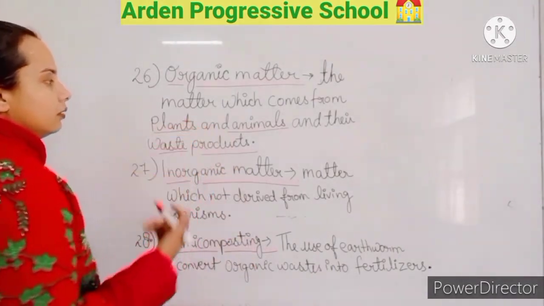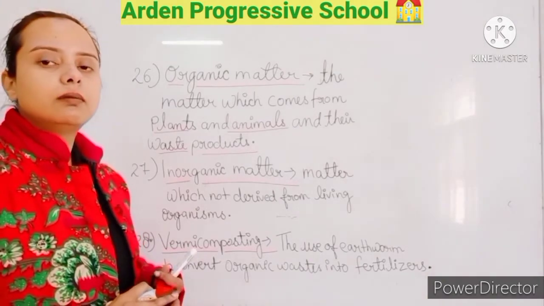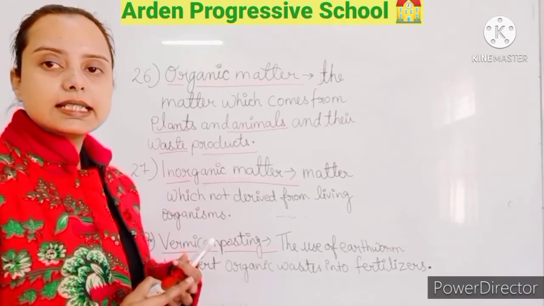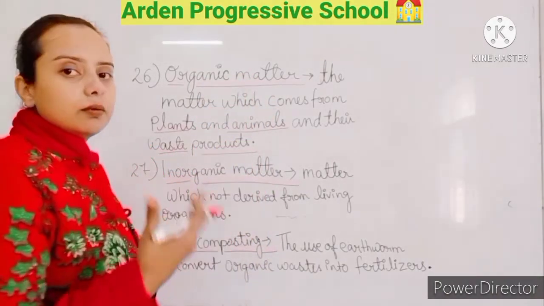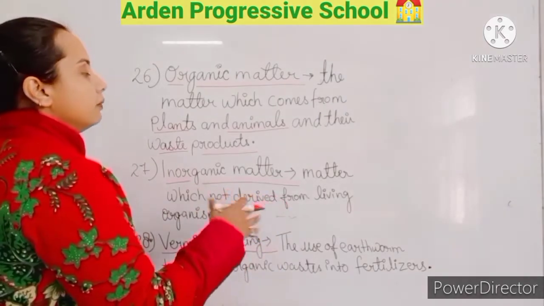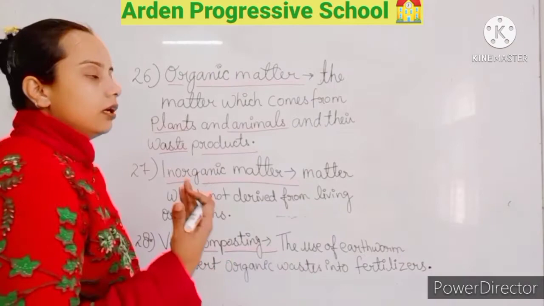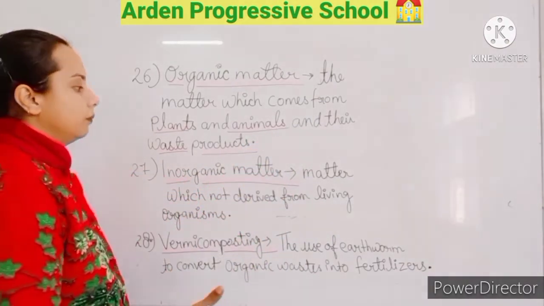So when it breaks up into a simpler form, then carbon is formed, along with some nutrients, the proteins and the lipids. So when organic matter gets decomposed, when it breaks down into the simpler form, then carbon is formed. So these are carbon based compounds.